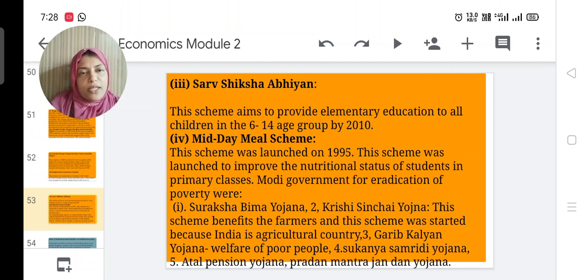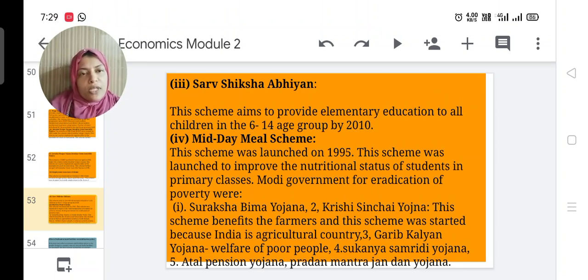Next one is Midday Meal Scheme. Lunch. Providing lunch at school. This scheme was launched in 1995 by the central government. Actually, this scheme was already in Tamil Nadu. This scheme was launched to improve the nutritional status of students in primary classes.